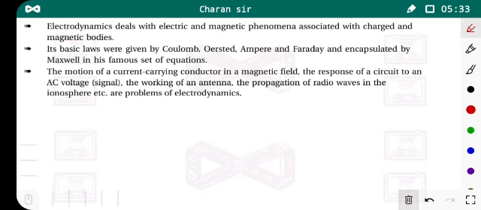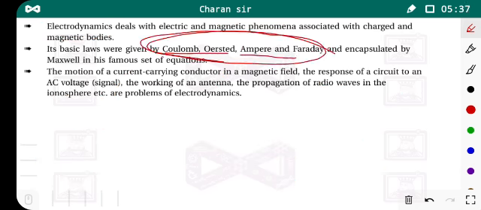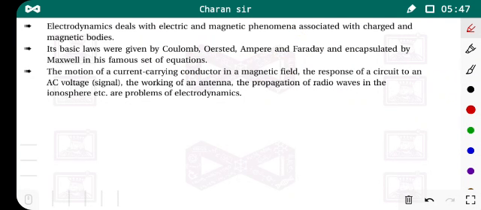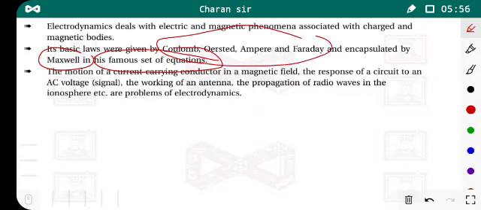Now, Coulomb, Oersted, Ampere and Faraday, all these scientists gave some principles or theories in electrodynamics. All these theories were combined by one scientist, Maxwell, who gave the famous set of equations. By combining all these principles given by Coulomb, Oersted, Ampere and Faraday, Maxwell gave a set of 4 equations.